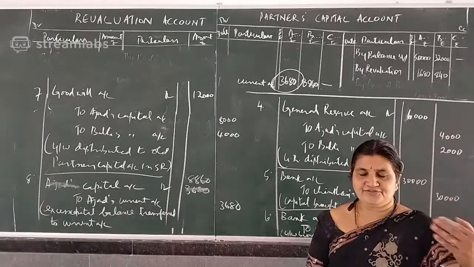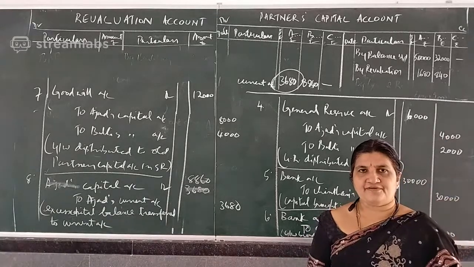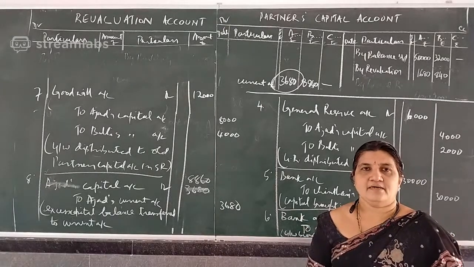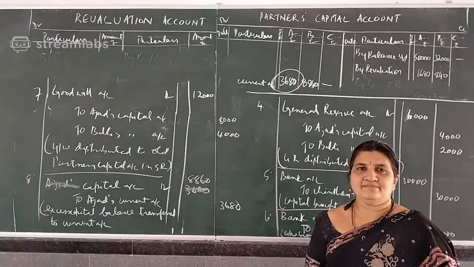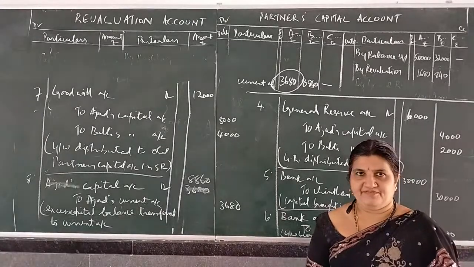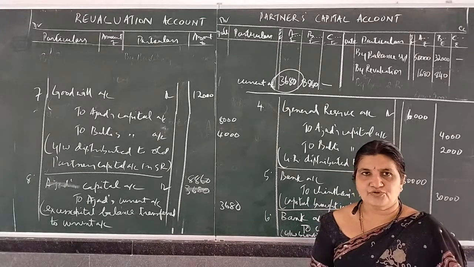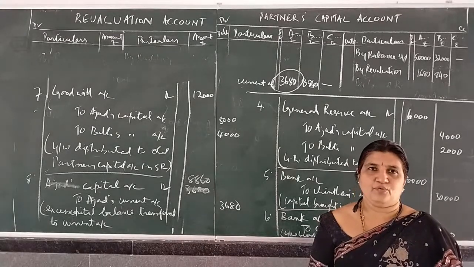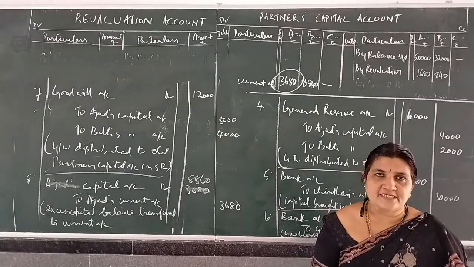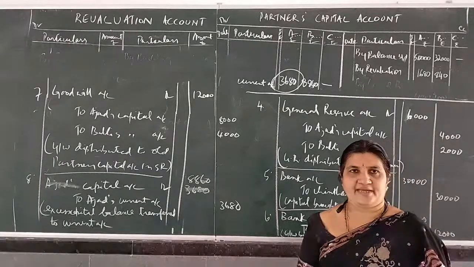So revaluation 3 entries, distribution of reserve and profit and loss account balance. Then new partner brings capital, goodwill. Till now in all the sums, new partner brings goodwill treatment we did. 2 entries: cash or bank to goodwill and goodwill to old partners capital. If withdrawn, there is one extra entry: old partners capital account debited to cash or bank account.